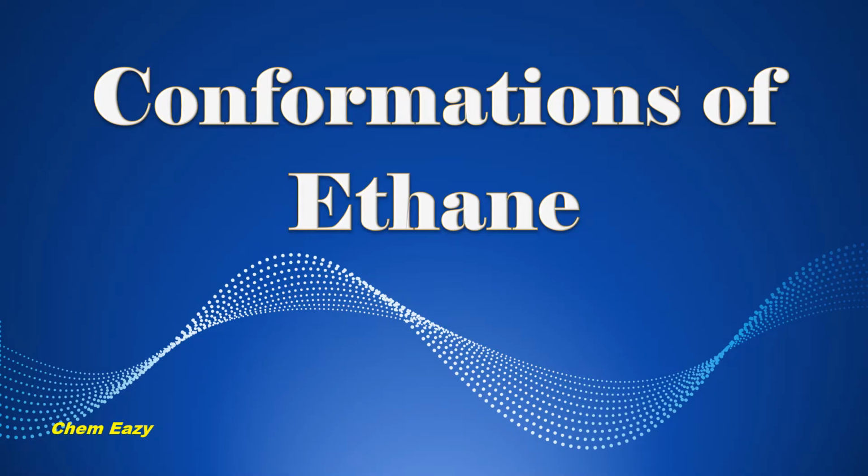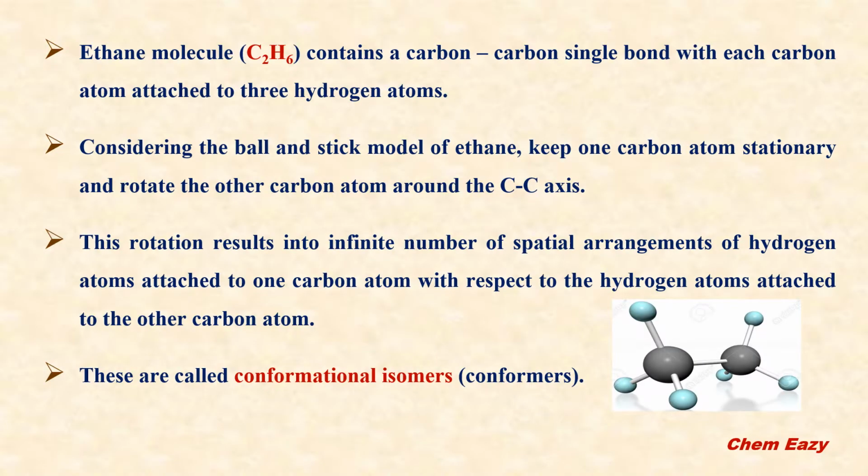Now we will discuss the conformations of ethane. The ethane molecule consists of a carbon-carbon single bond, and each carbon in the ethane molecule is attached to 3 hydrogen atoms. Consider this ball and stick model for ethane.